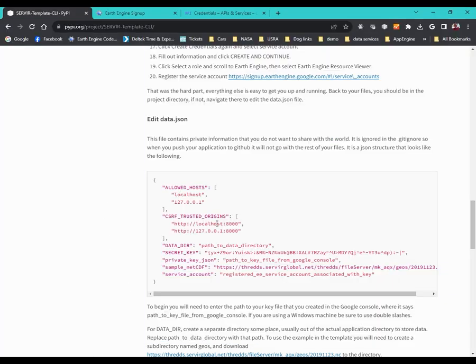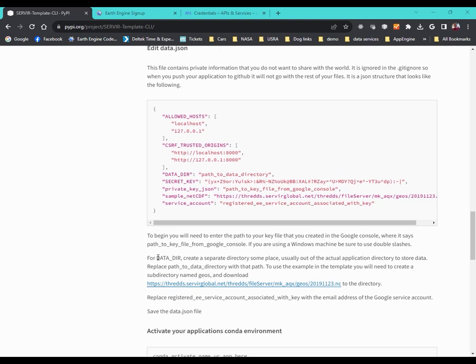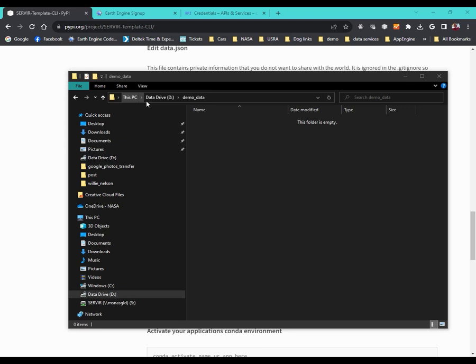Okay, let's see what it says. Path to data directory. Let's see what that says. So this creates a separate directory in some place, usually out of the actual application. And we need to put this in the directory. Oh, subdirectory name, geos. Okay, let's do that.